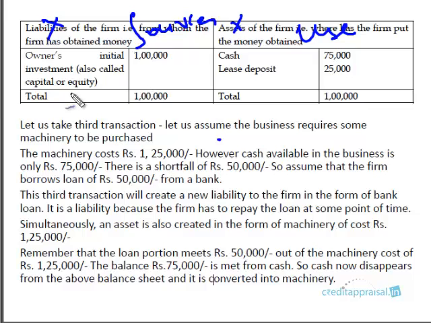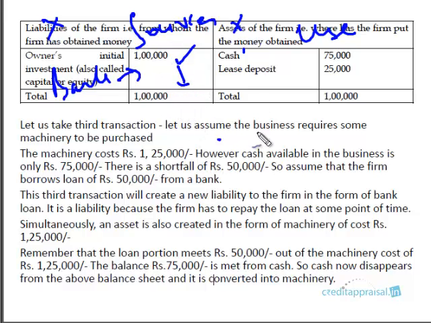So the bank loan is a source. You have taken loan, so it's a source. What is a source? The bank. So it's a liability in the sense that you have to pay back the amount to the bank one day. Just as the business has borrowed 1 lakh from the proprietor and it has to pay back this amount to the owner one day, it has to pay back 50,000 to the bank someday. So it's a liability. It's a source of fund which will be dumping it in the left side column, right?